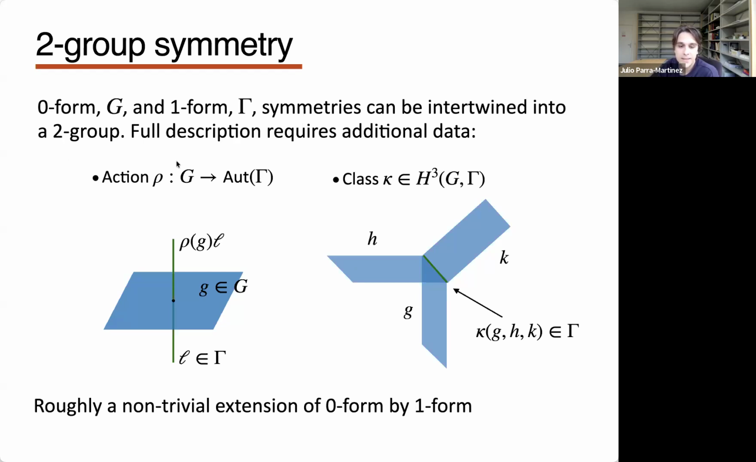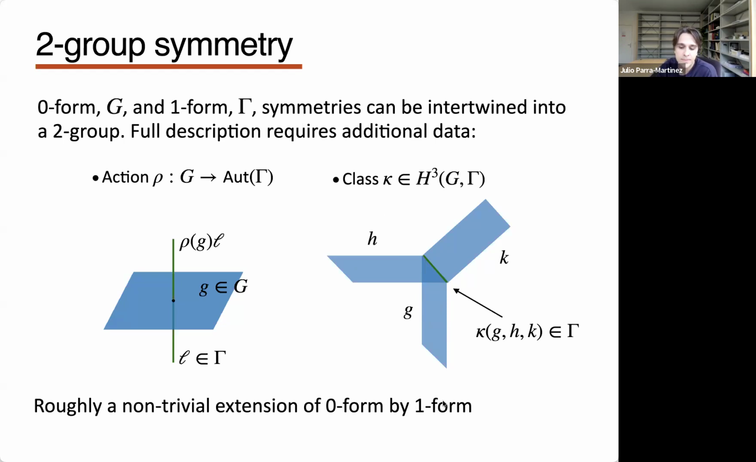What is the additional data for the two-group? One is that if we have a line, a charge operator for the one-form symmetry, it is codimension 2, so here I just wrote it as a line. If it intersects with an element of G, it might transform. So the charges of the one-form symmetry might live in some representation of the zero-form symmetry. And then when you intersect three charges of the zero-form symmetry, you have some lower codimension line that could be precisely an element of the one-form symmetry. This is labeled by some group cohomology class. But roughly, this is a non-trivial extension of the zero-form by the one-form symmetry.